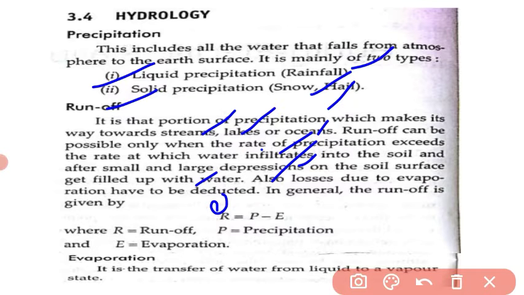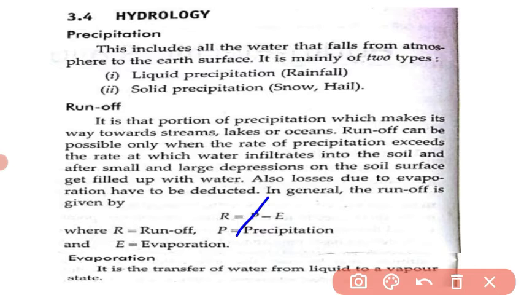This is the equation: R is equal to P minus E, where P is the precipitation and E is evaporation. Evaporation means the transfer of water from liquid to a vapor state.